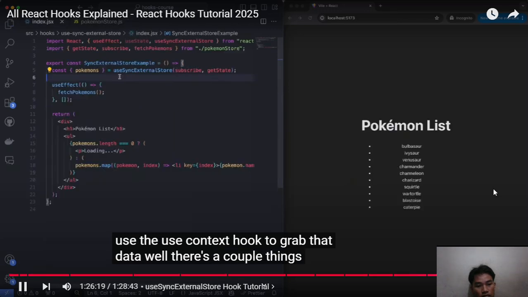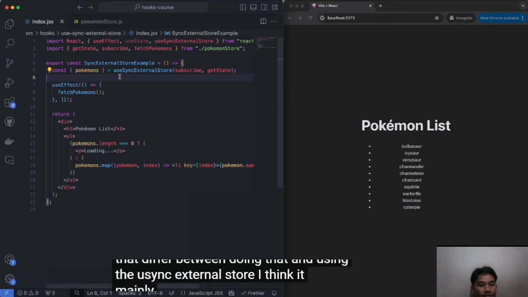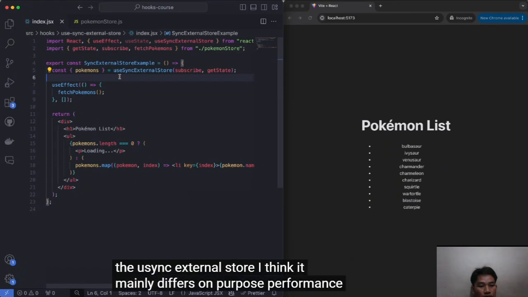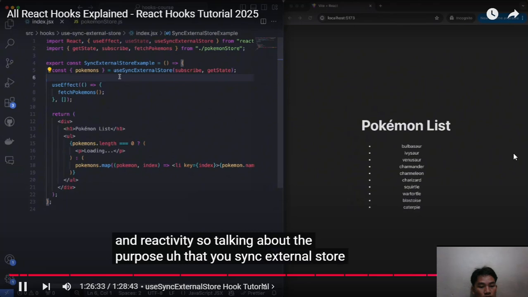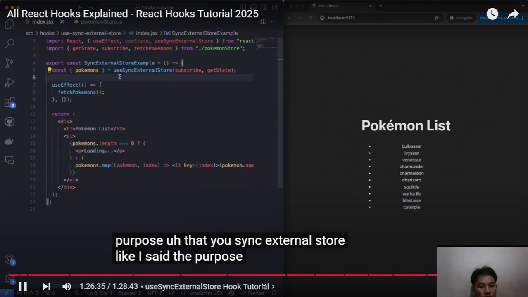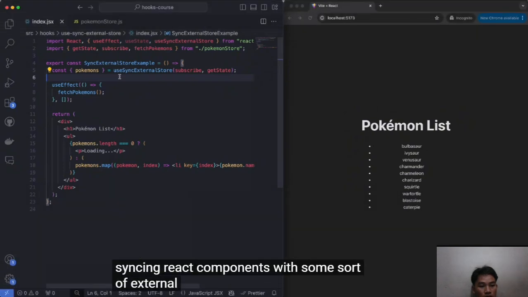There's a couple of things that differ between doing that and using the useSyncExternalStore. I think it mainly differs on purpose, performance, and reactivity. So talking about the purpose, the useSyncExternalStore, like I said, the purpose of it is just syncing React components with some sort of external store.